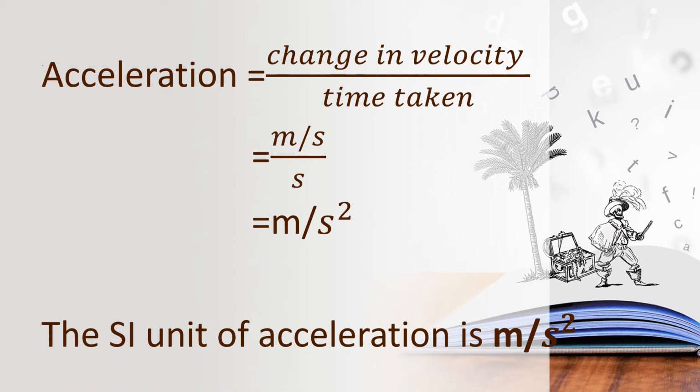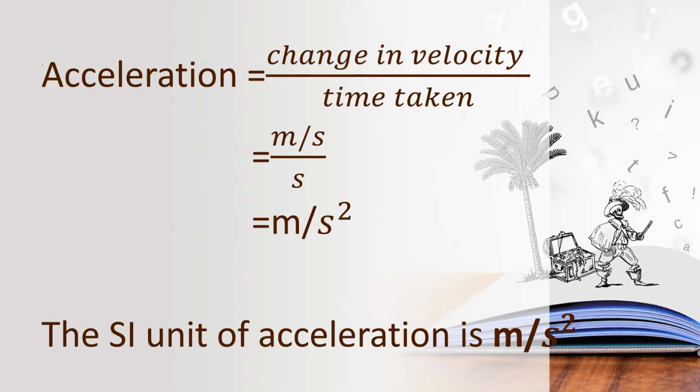Okay, children, what does acceleration mean? The rate of change of velocity. The rate of change of velocity is called acceleration. And what is the formula to find acceleration? Change in velocity upon time taken, that is final velocity minus initial velocity upon time.